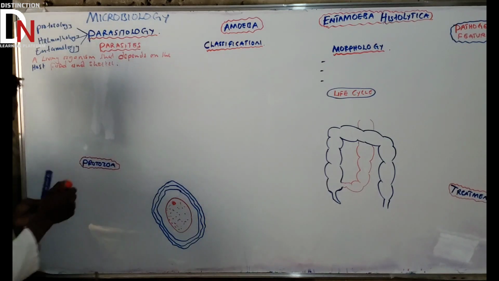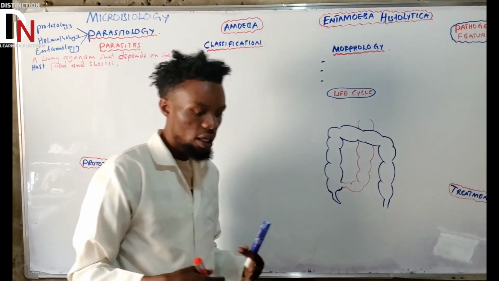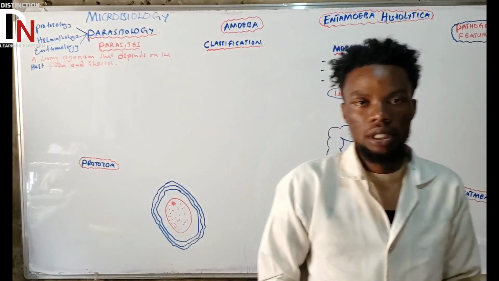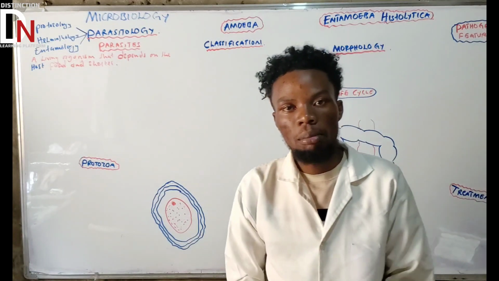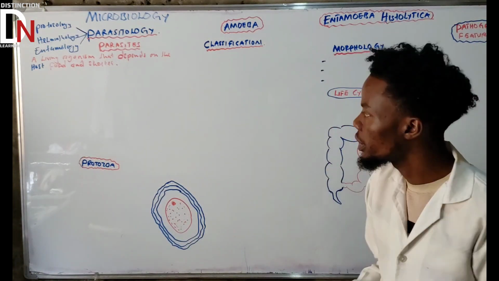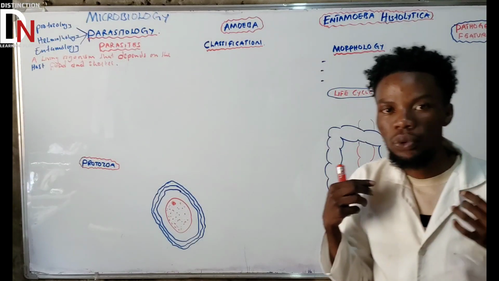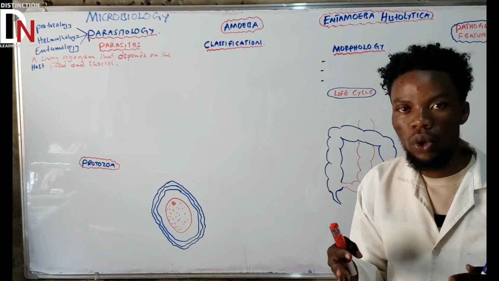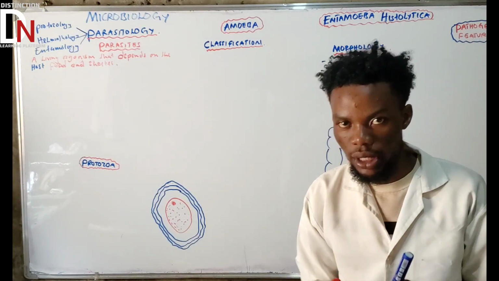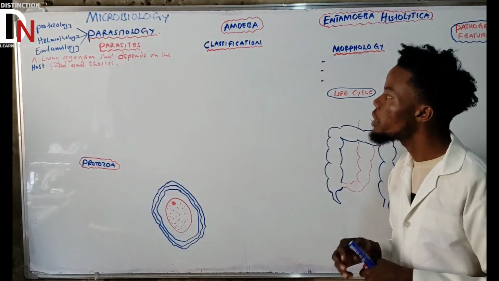Very important definition. It can be a microorganism or a macro-organism. It uses the host in order to eat and to have proper shelter. That's what we call a parasite.